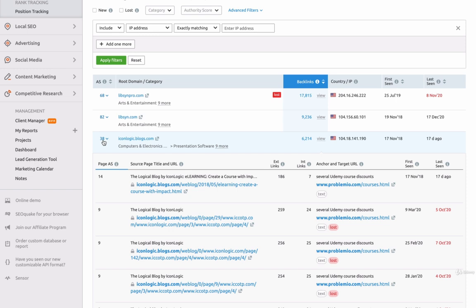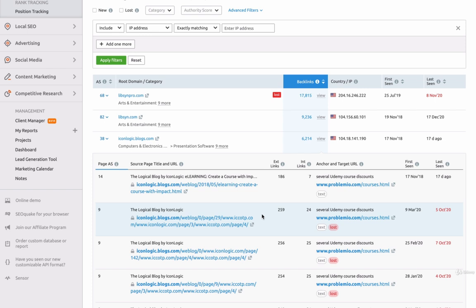Now, by the way, these are not Google metrics. These are SEMrush's proprietary metrics that aim to approximate how Google looks at it. But anyway, we see that yes, we want to get a link from this site because of the relevance. This site's authoritativeness is pretty good. What really makes us want this link is that it's extremely relevant. And they've linked to us before, so we can see that it's possible. We just have to see, well, what are they doing now? And how can we network with them?